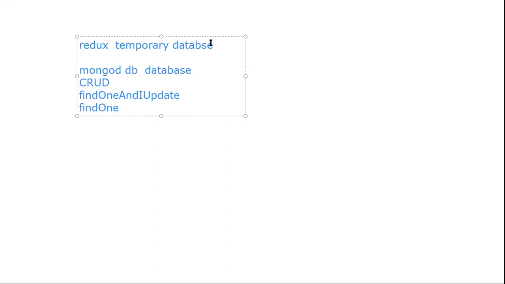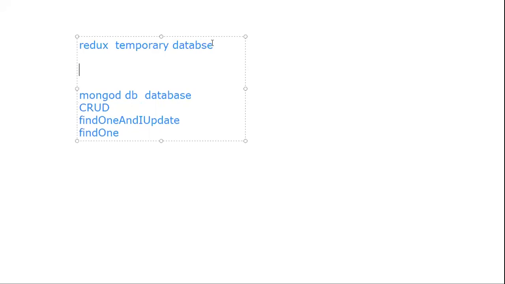In the same way, if Redux is a database, then we should have methods so that we can create something, read something, update something, and delete something. We have to learn all those methods. With the help of those methods, we can perform CRUD operations in Redux.